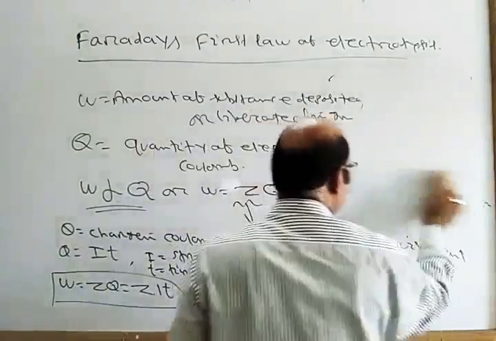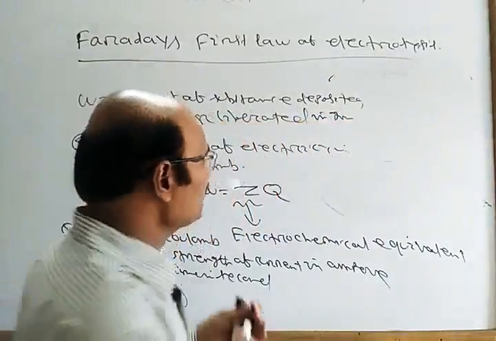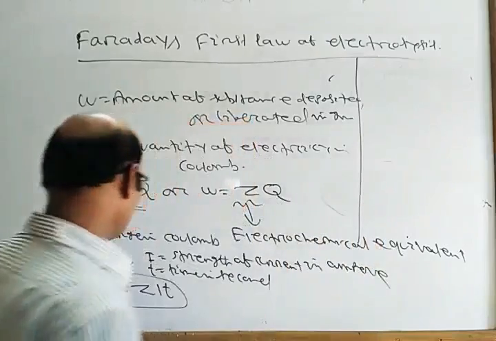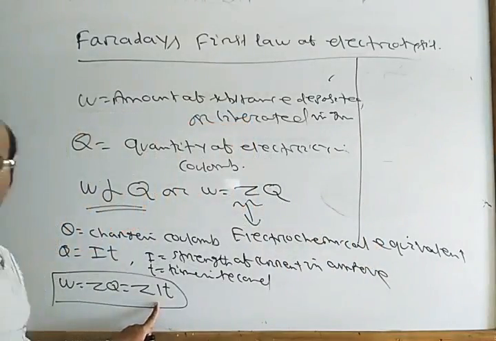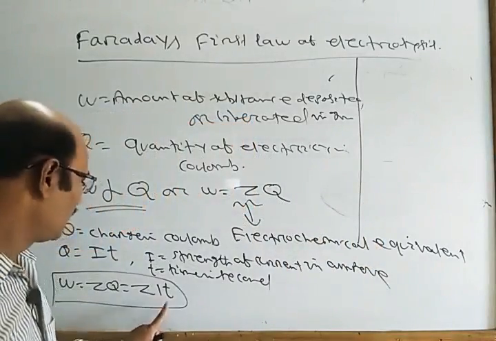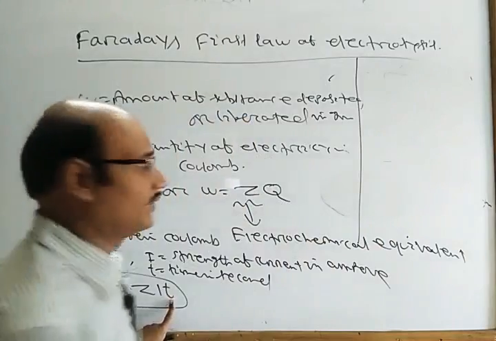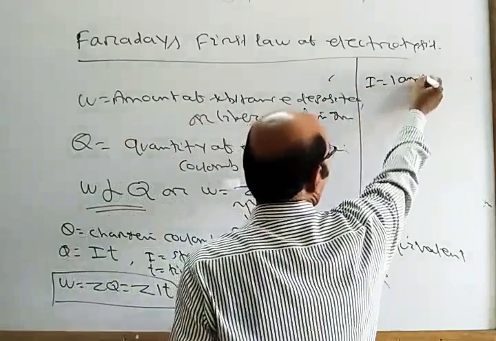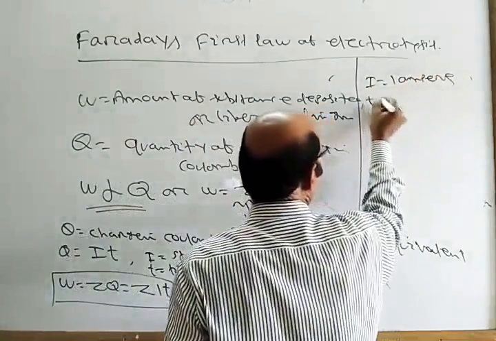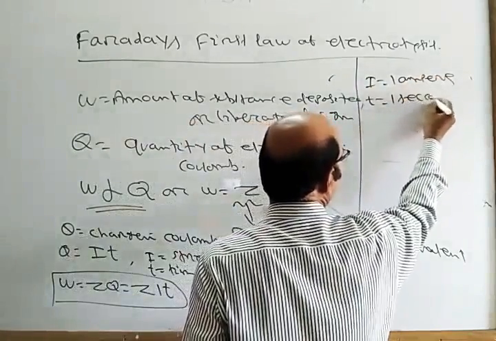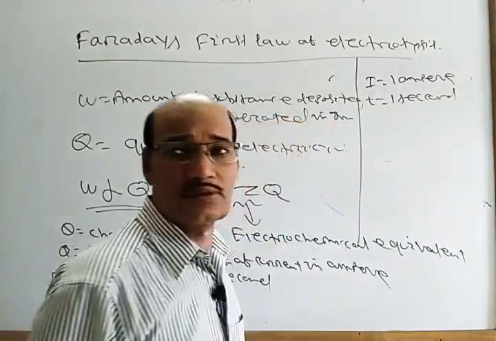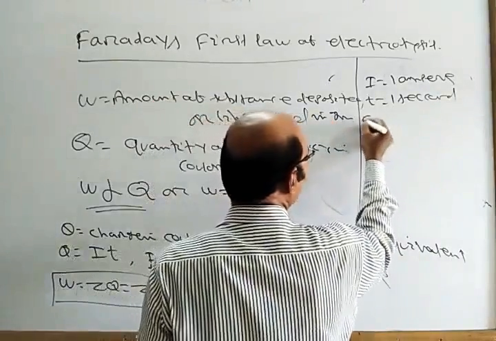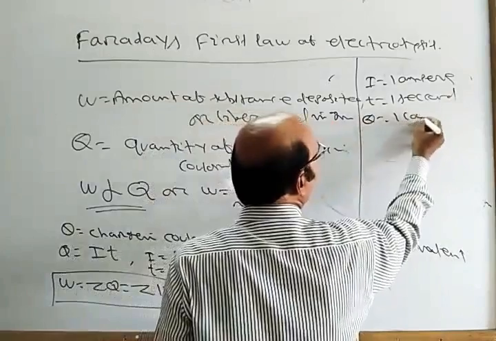Now if I equal to 1 ampere, and T equal to 1 second, that is Q equal to 1 coulomb.